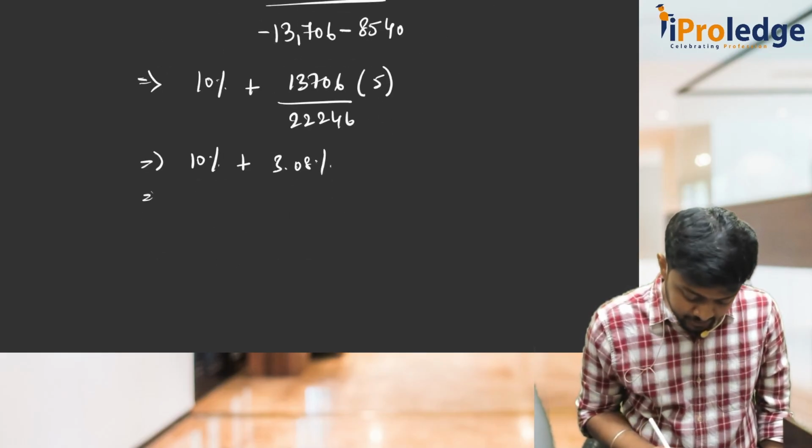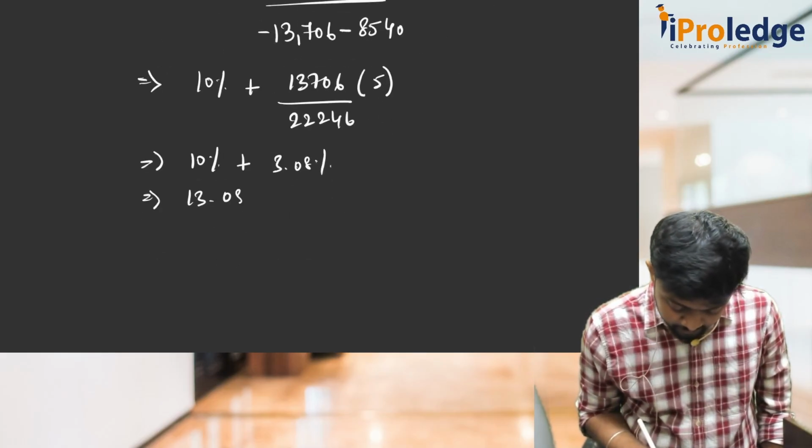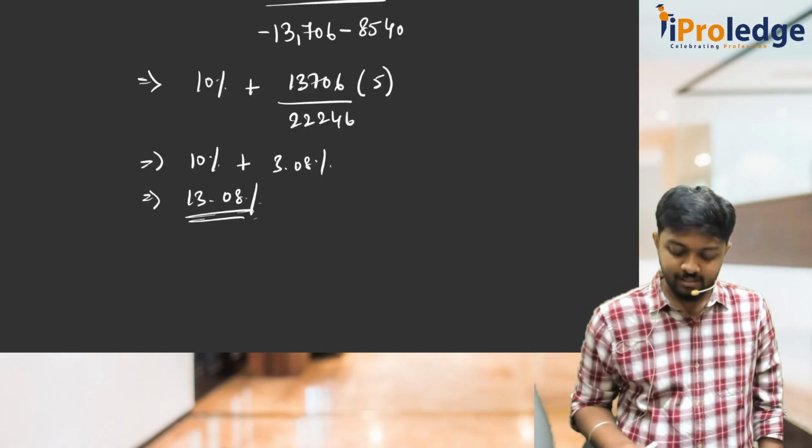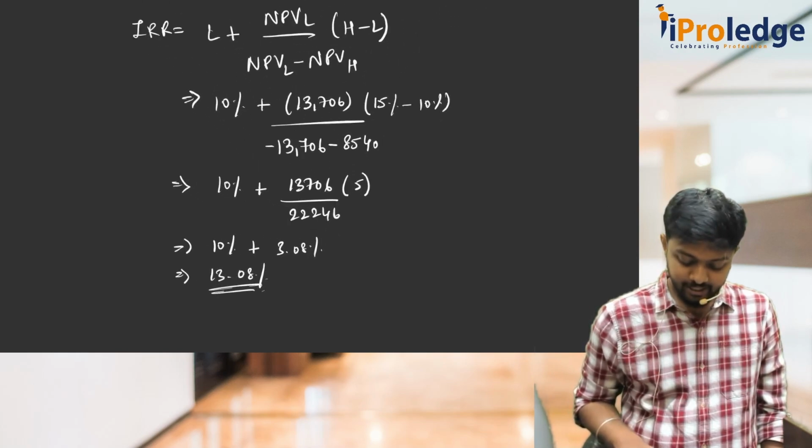So your IRR is 13.08%. All of you understood till here? 13.08.